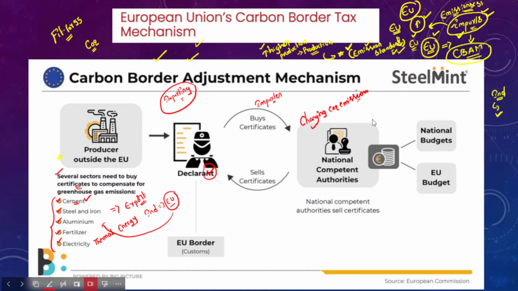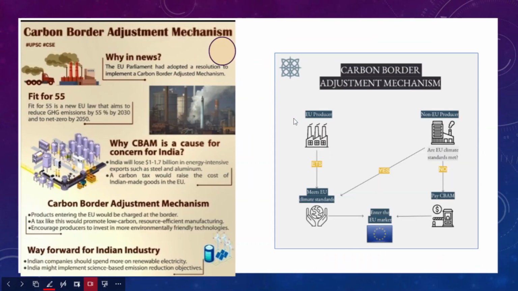So the fund, which is essentially gained through these certificates, will be used for national budgets and the European Union budget. Okay, so the national competent authority sells the certificate, and the declarant, the importer, will buy the certificates from the European Union. Going into this issue, we will understand in a deeper manner.